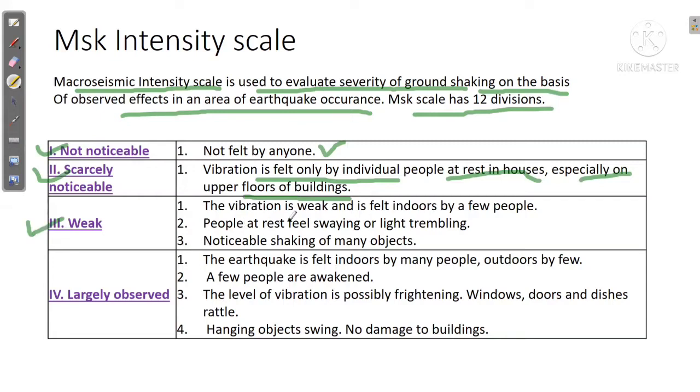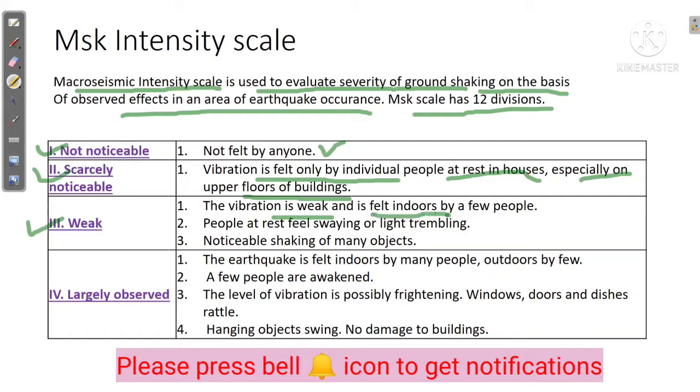Third is weak. As we have divided the earthquake zones, the same way we have divided the intensity or observed effects. If the earthquake is weak, the vibration is also weak. It is felt only indoors. People at rest feel swaying or light trembling. There is noticeable shaking of some objects in the house, by which you can feel it. So this is the third category.